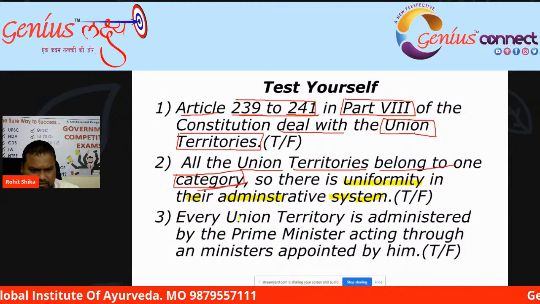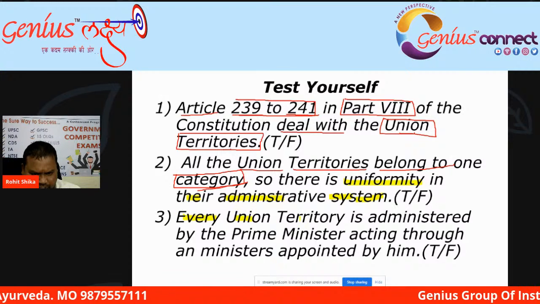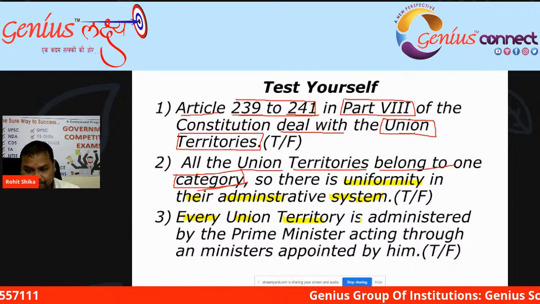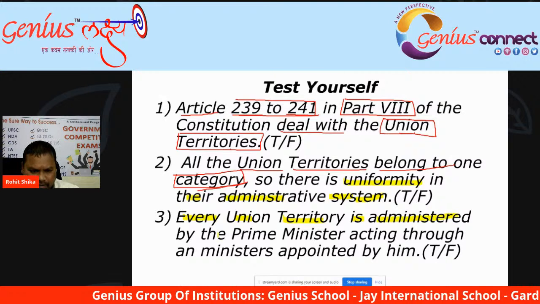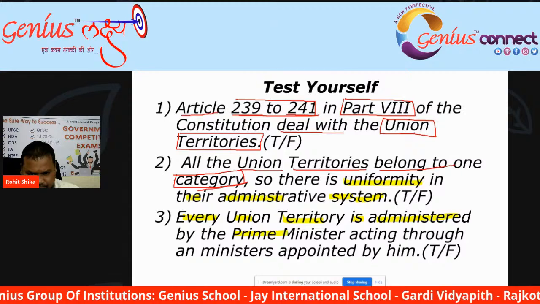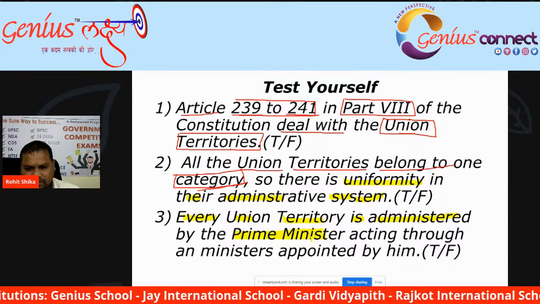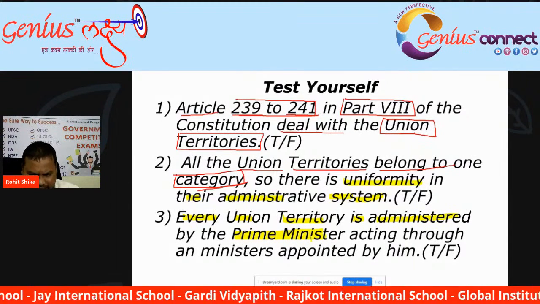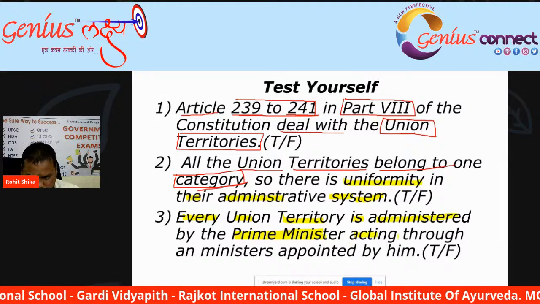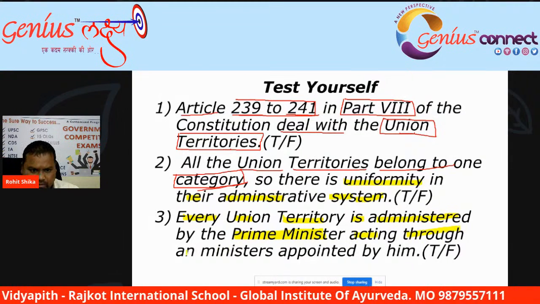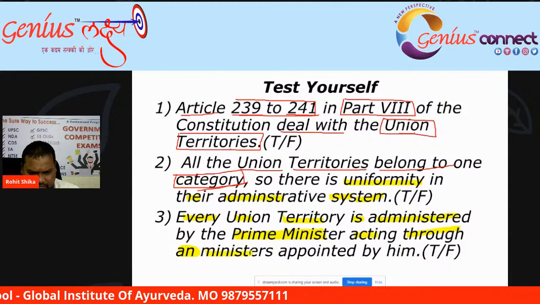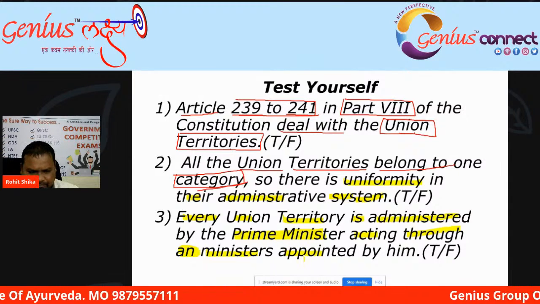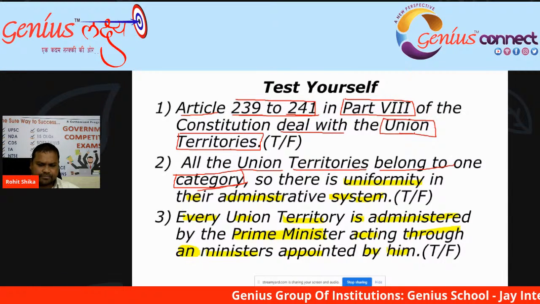Then every union territory is administered by the Prime Minister, acting through ministers appointed by him.